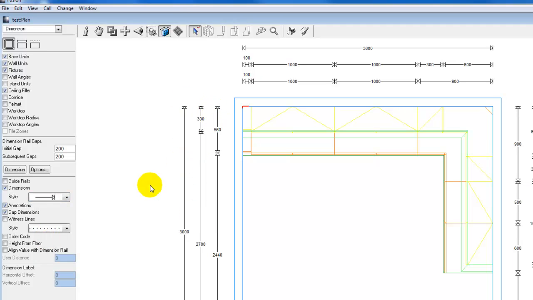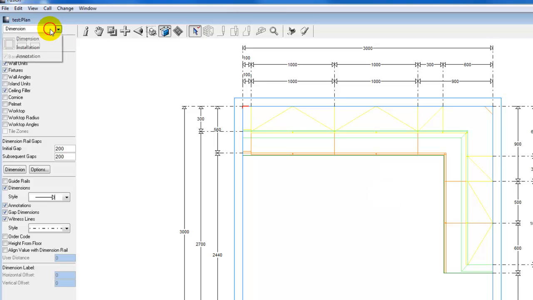and just by selecting one of them, we'll see that it applies to the design. What else has also changed is the witness lines. If we turn our witness lines on, we now have 3 new options as opposed to just the dots. We now have a dashed option, a straight line, and a dot dash. As we see, as we turn that on, it updates inside the plan.